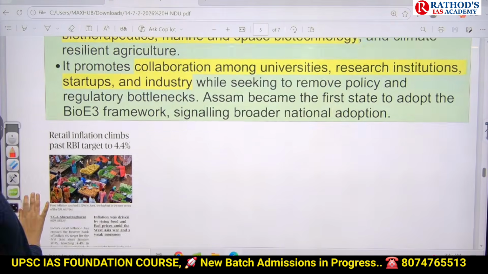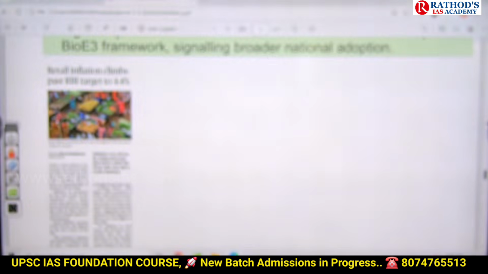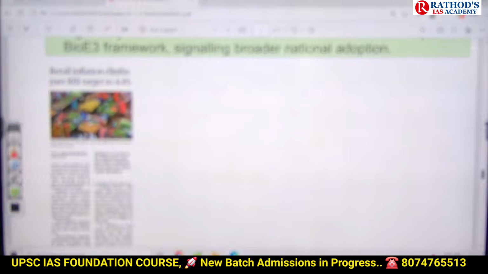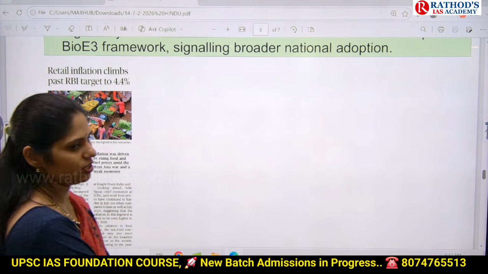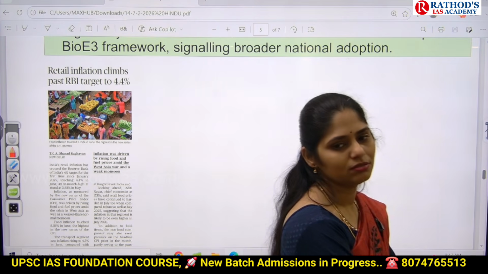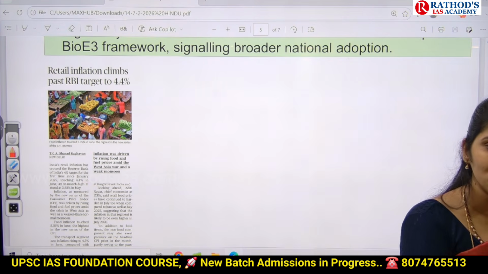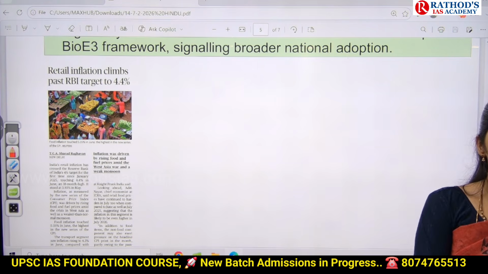And see this article, guys. Read out the title. "Retail inflation climbs past RBI target to 4.4%." Okay, what is this article talking about? Retail inflation. What is the meaning of inflation? Increased prices of goods and services in the market is called inflation.